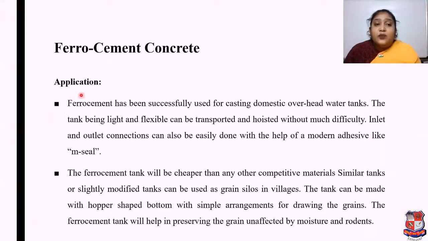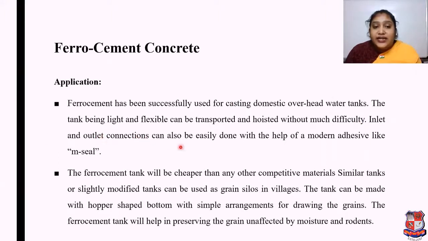Now, as per the advantageous properties of ferrocement concrete, if we talk about its applications, then ferrocement has been successfully used for casting domestic overhead water tanks. The tank, being light and flexible, can be transported and hoisted without much difficulty.